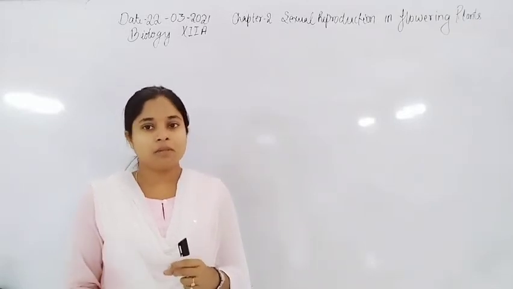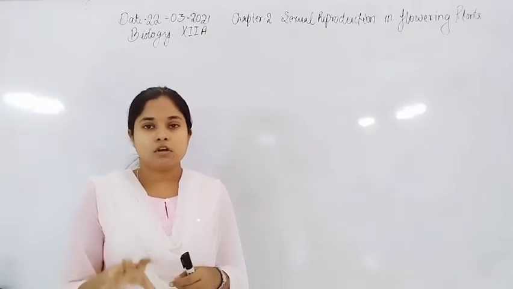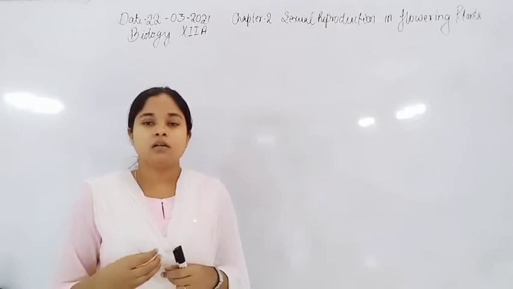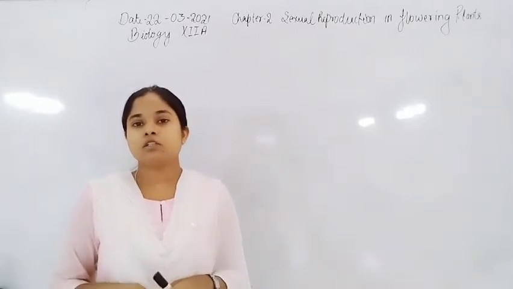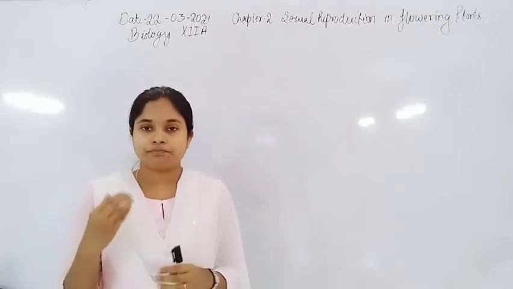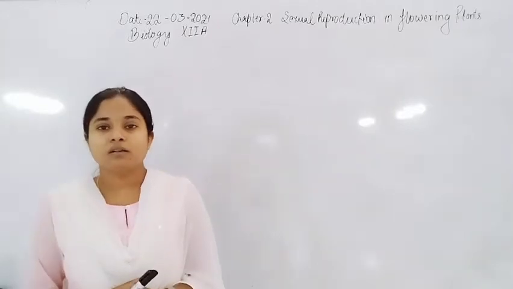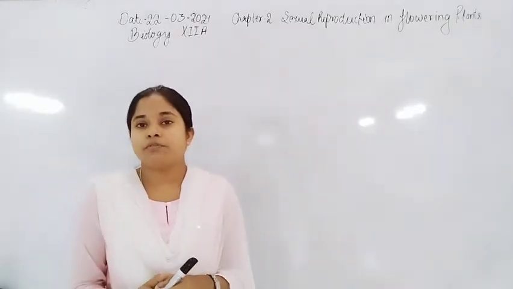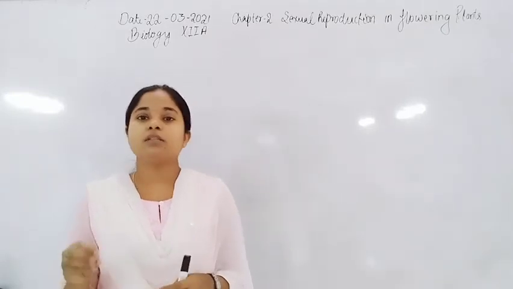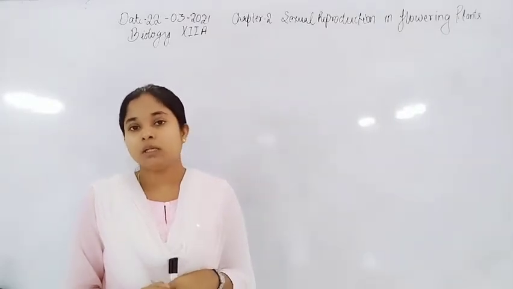So cross pollination may or may not take place, and self pollination may or may not take place. But in the clistogamous type of flower, because they are closed flowers, they inhibit cross pollination, so they are restricted to autogamy only.